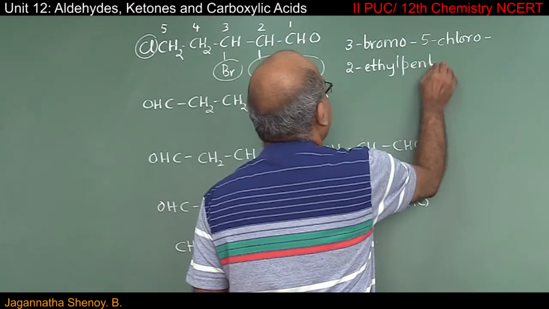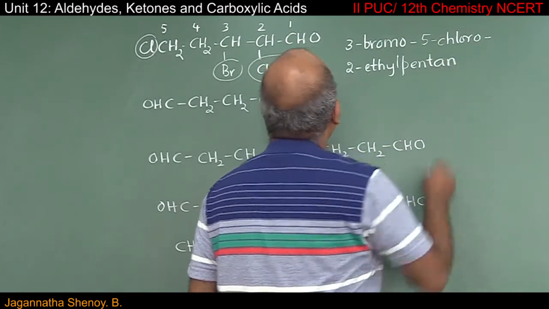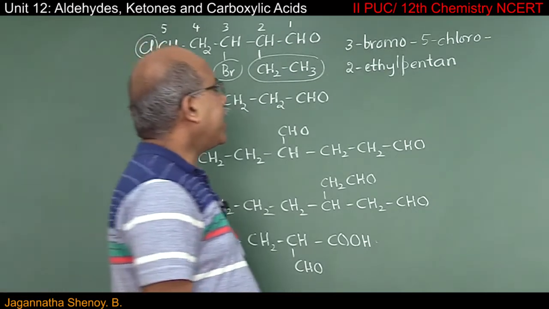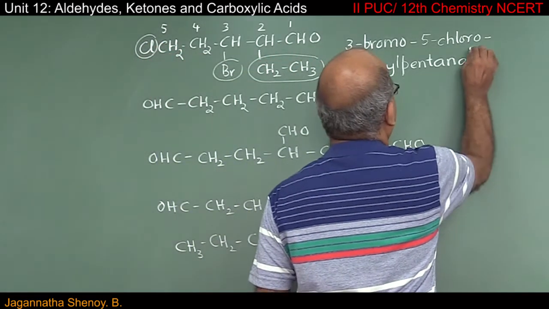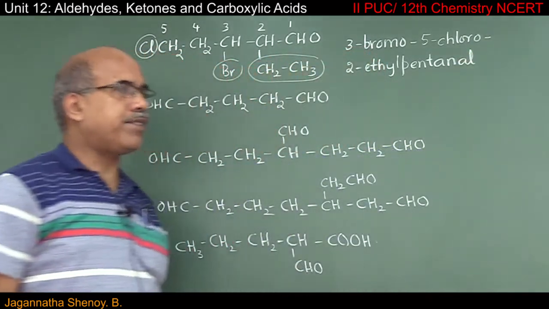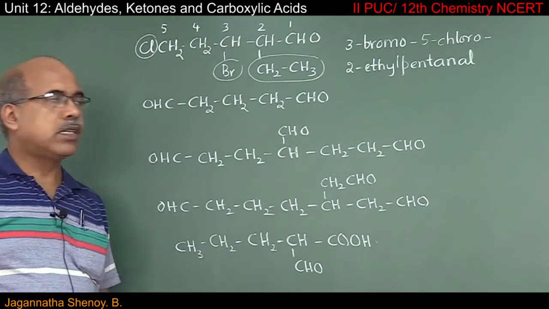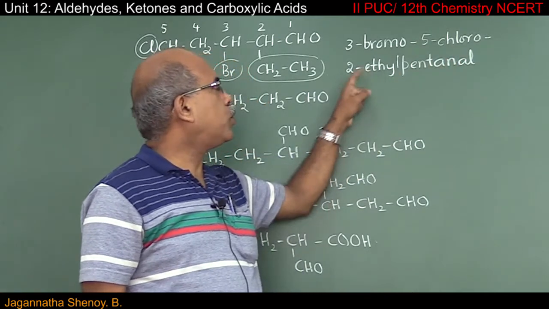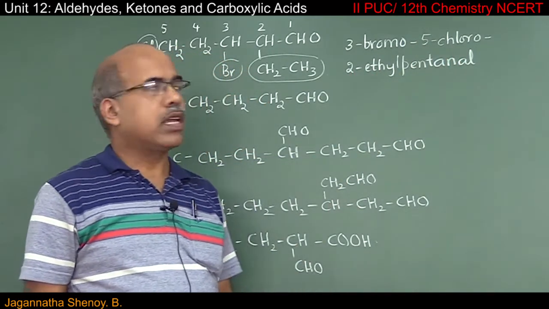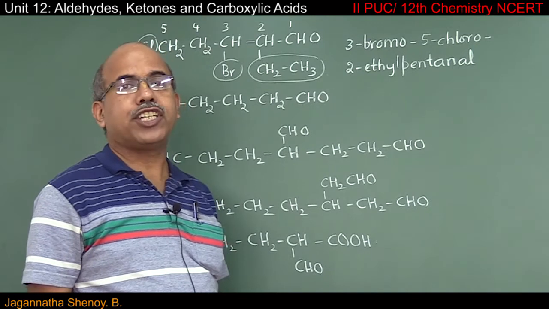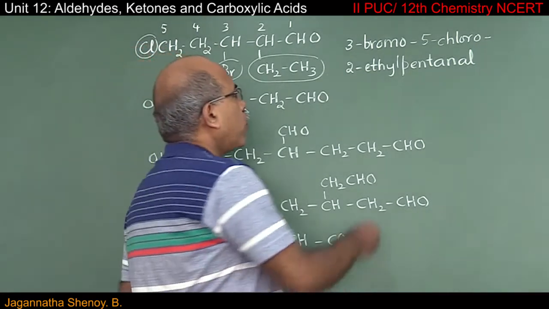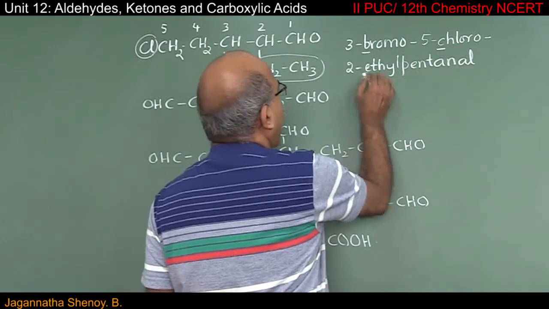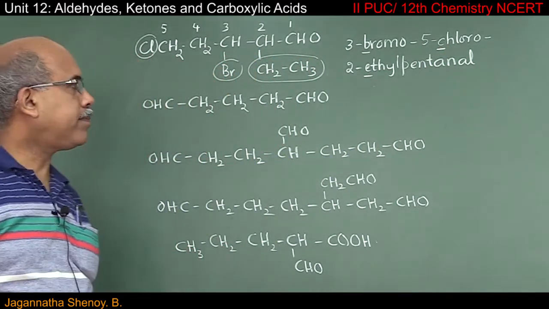All of them are connected by means of single bond, pentane, and the first carbon atom is an aldehyde group, that is why it is -al. So this is the IUPAC name of the compound. It should be 3-bromo-5-chloro-2-ethylpentanal. Here we have to pay more attention to alphabetical order. So here it is B bromo, C chloro, and E ethyl.